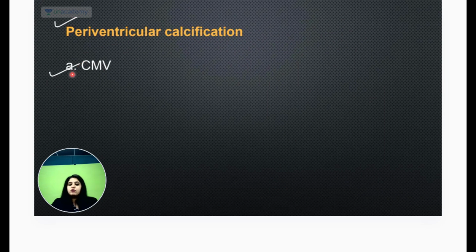So for some of them I have not even bothered asking you कि और options क्या थे, because some questions had very confusing options, but some questions had such straightforward hints that we really don't care about the options after that. It is evident. If owl eye was written, I know it was CMV. If periventricular calcification was written, I know it was CMV.